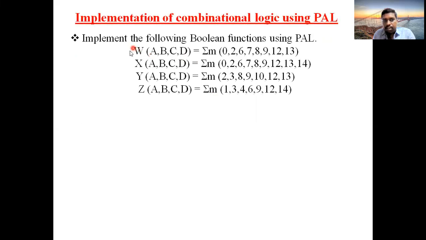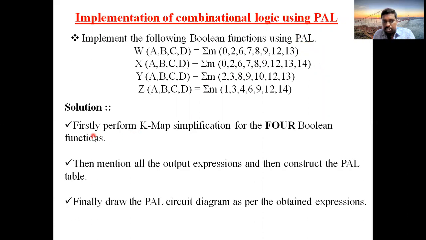They have given 4 expressions and ask us to implement them with PAL. First of all, we need to follow these steps. Firstly, perform the K-map simplification for the 4 functions. If they give 6 functions, take K-maps for 6 functions. If 7 functions, take K-maps for 7 functions.